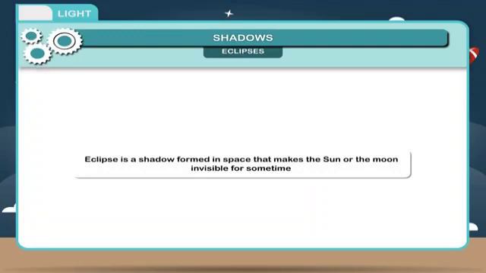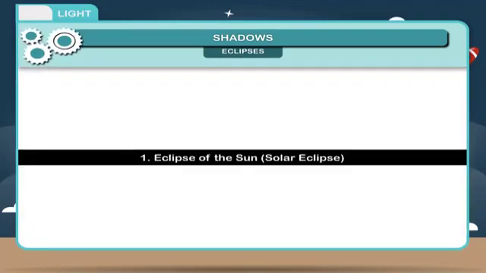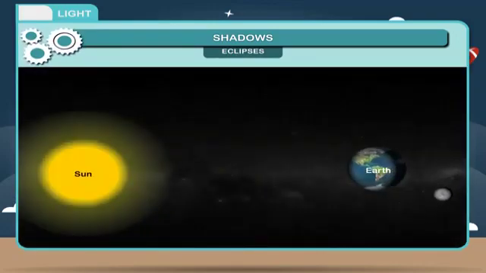Natural shadows. Eclipses. Eclipse is a shadow formed in space that makes the sun or the moon invisible for some time. 1. Eclipse of the sun. Solar eclipse. If the moon comes between the sun and the earth, so that the earth darkens during the day, a solar eclipse occurs.